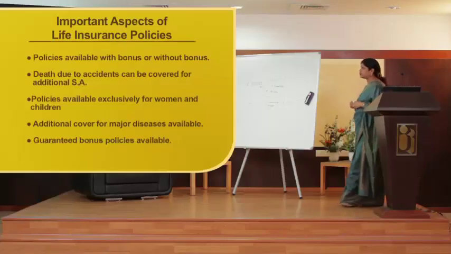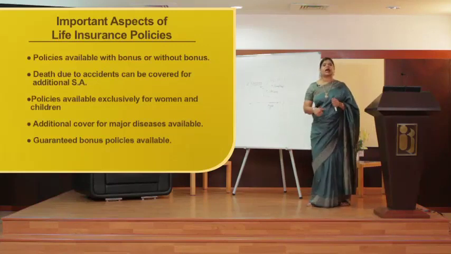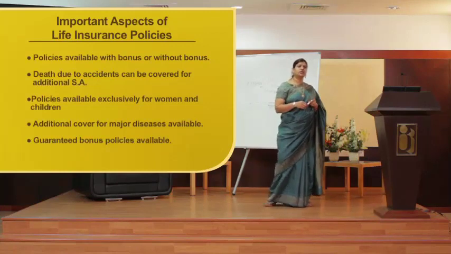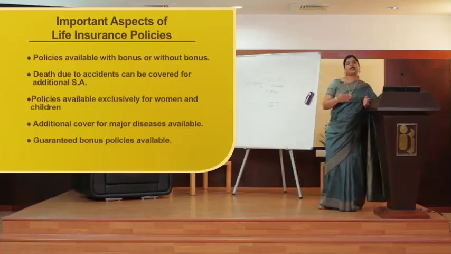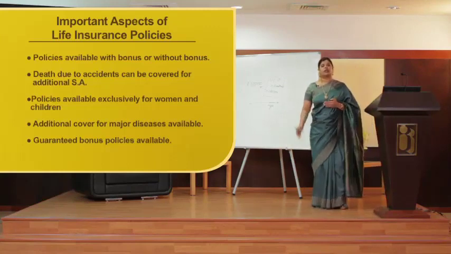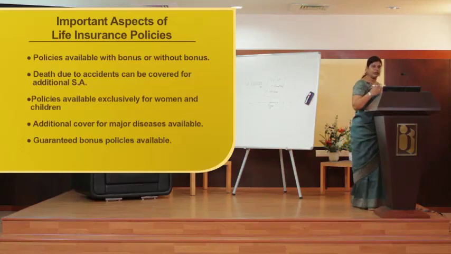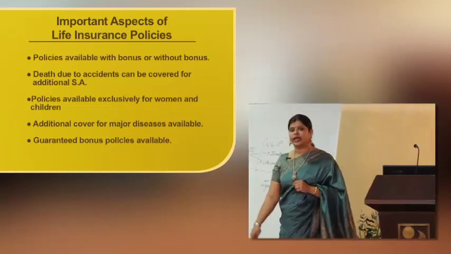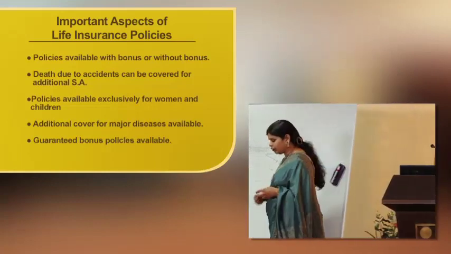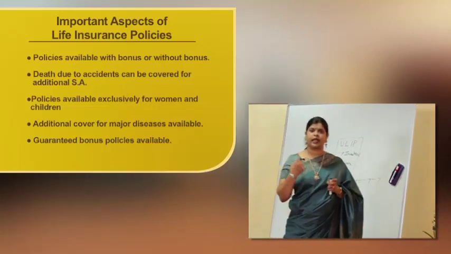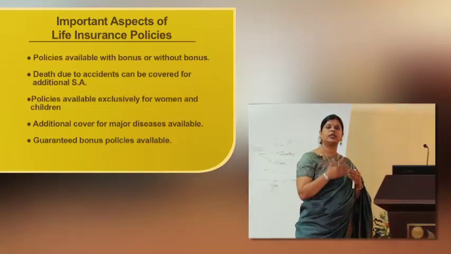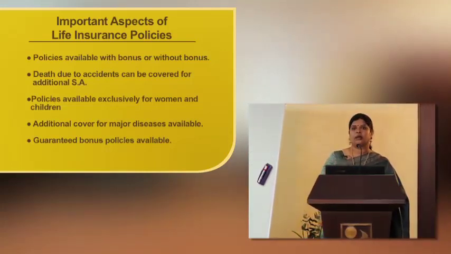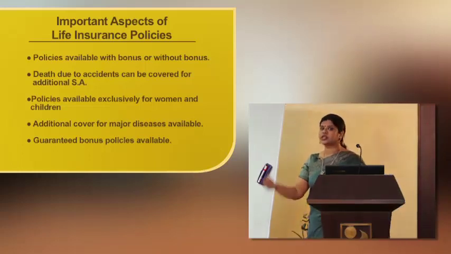Now, an important aspect of insurance policies is that the policies are available with or without bonus, right? As I said earlier, there are a variety of insurance policies available in the market. They might have a feature of bonus, or they might not. On that basis, the premium levels also keep changing. Death due to accidents can be covered for an additional sum assured. So what I can do is pay an additional premium to get some additional benefits over and above the sum assured.